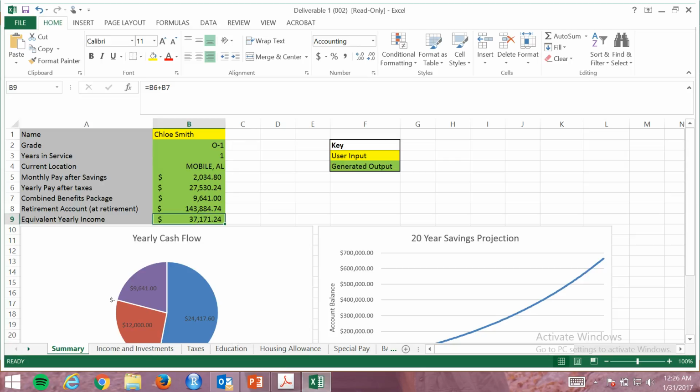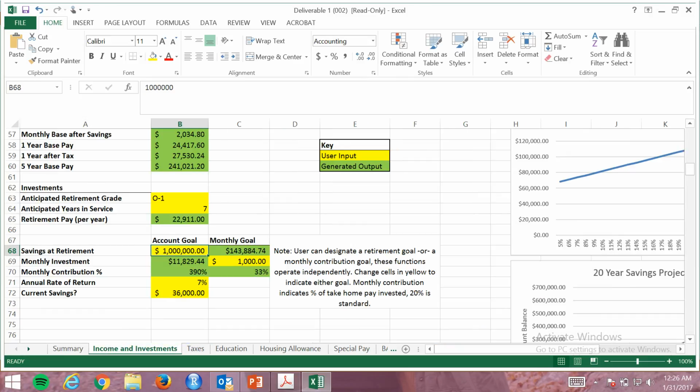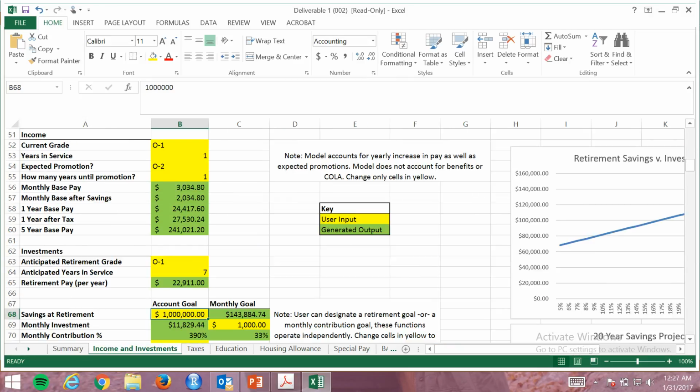So everything highlighted in yellow is a user input. So let's say I am a first lieutenant. I'm going to input my rank here, and I've had 2 years in service. I can expect to be promoted to O3 in 1 year, and so here my monthly base pay as well as my 1 year base pay and 5 year base pay will populate here.